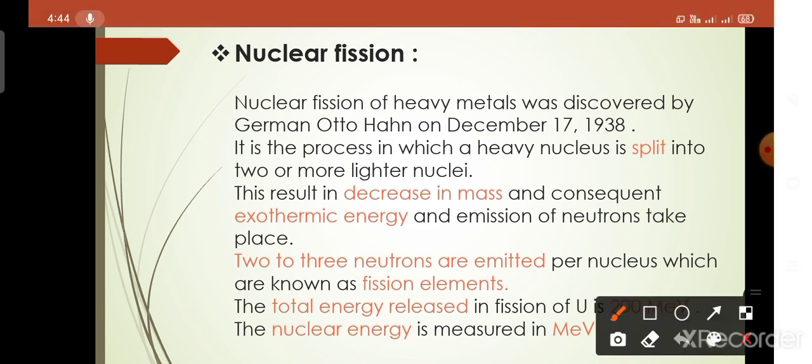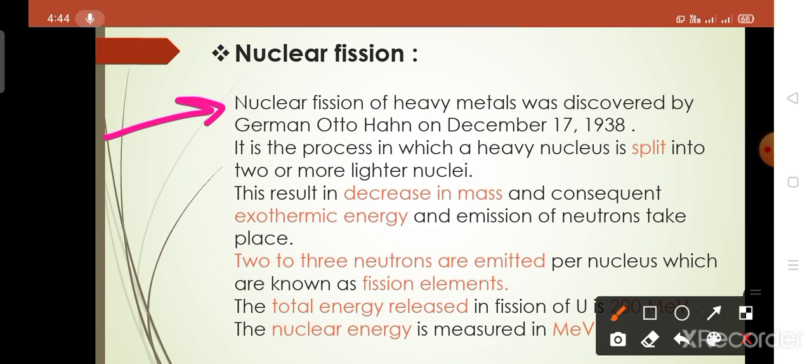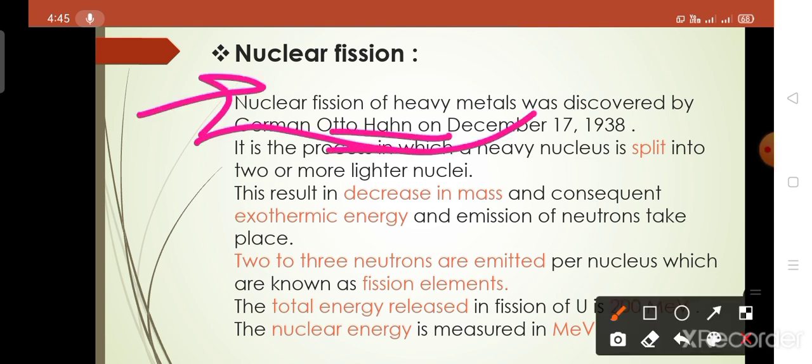Now, nuclear fission of heavy metals was discovered by the German Otto Hahn on December 17, 1938. This is very important. In the exam, they may ask who discovered nuclear fission. Then you have to write that nuclear fission was discovered by Otto Hahn. You have to remember here, Otto Hahn.